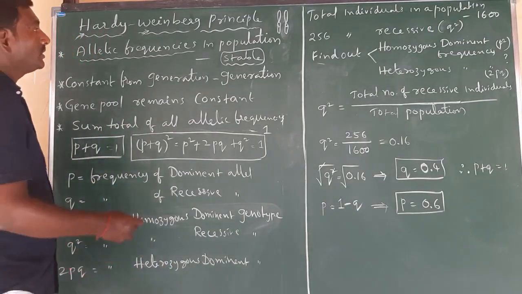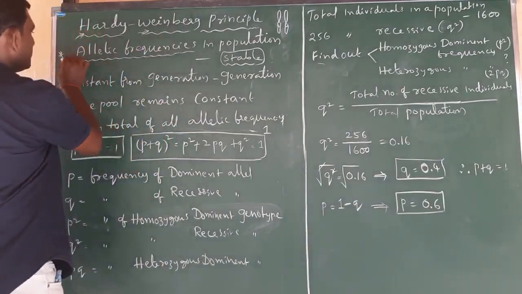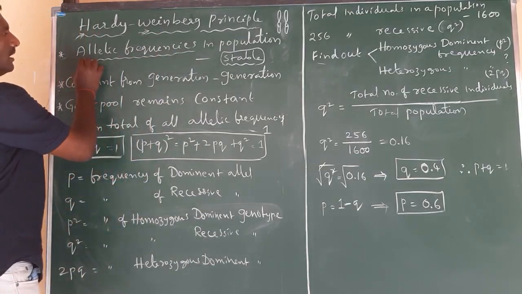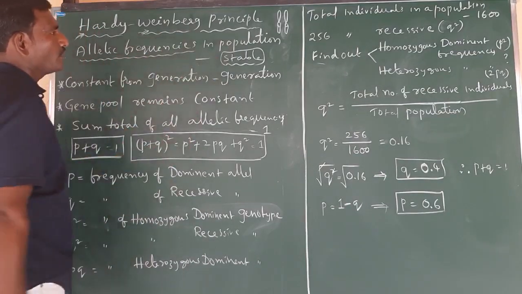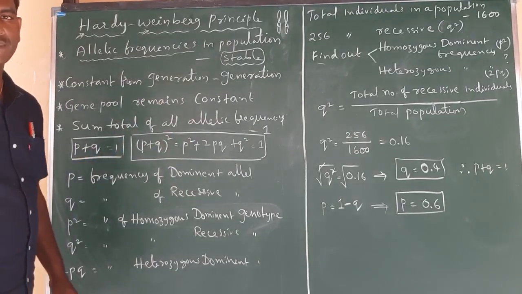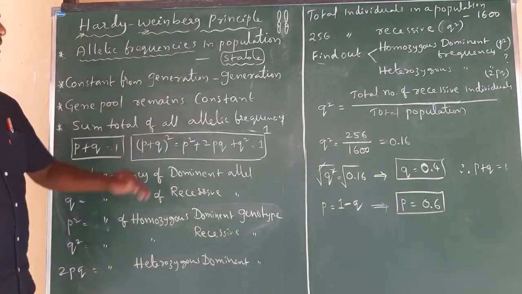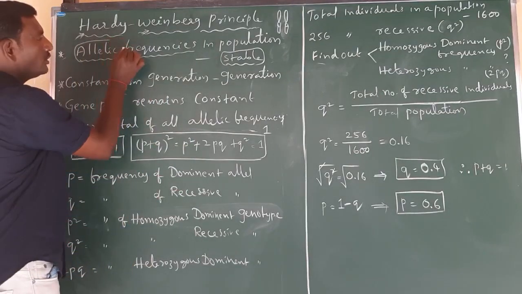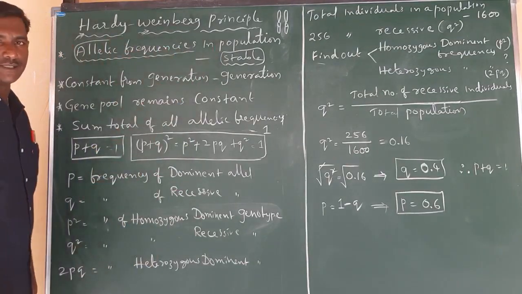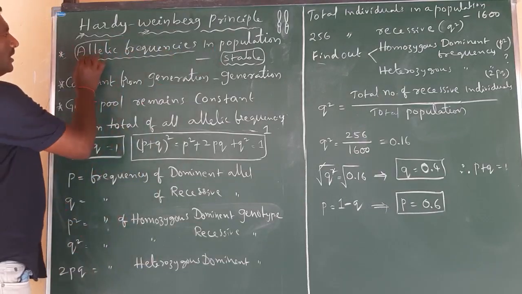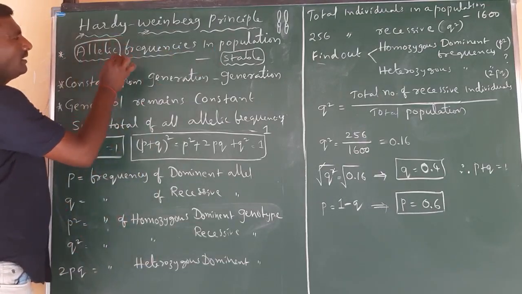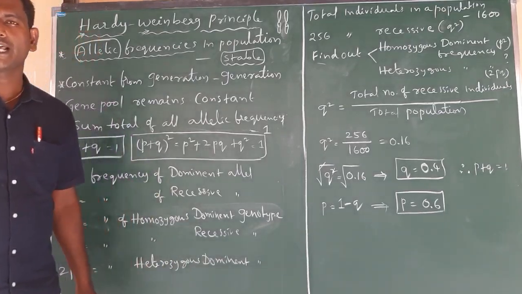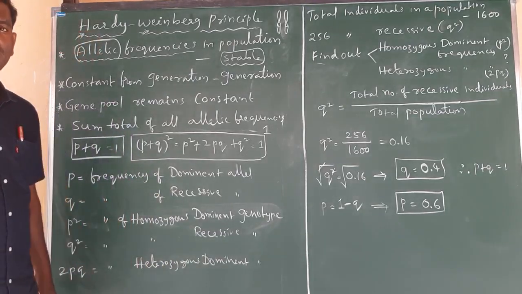Both Hardy and Weinberg gave statements, in which the first statement is: allelic frequency in a population is stable. This is the first statement given by Hardy and Weinberg. So what does this mean? Here allele is nothing but an alternative form of a gene. The alternative form of a gene is termed an allele. What is an alternative form?